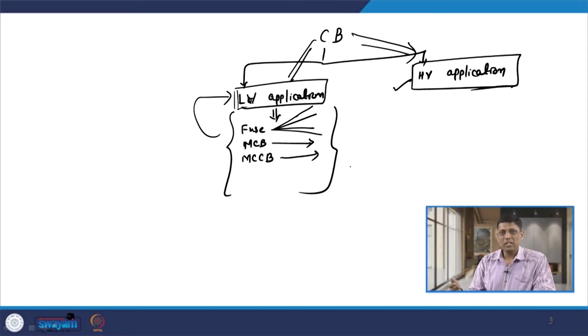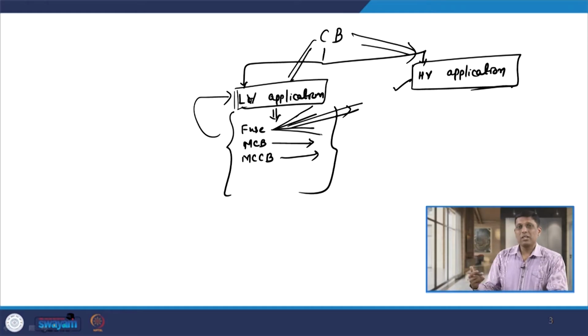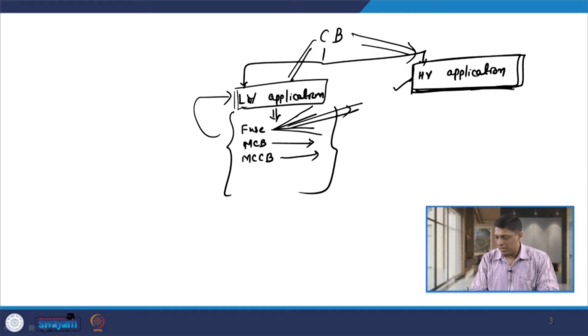The arc can be easily quenched, unless I use some specific type of fuse. All the high voltage circuit breakers applied on high voltage circuits need a separate arc quenching medium. That is the fundamental difference between these two.